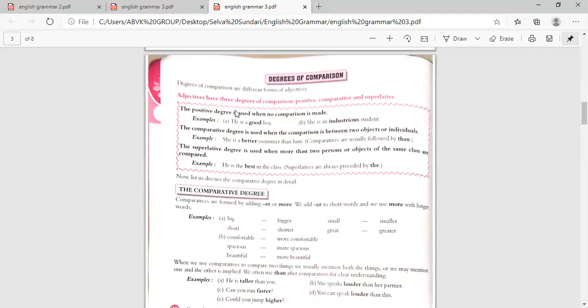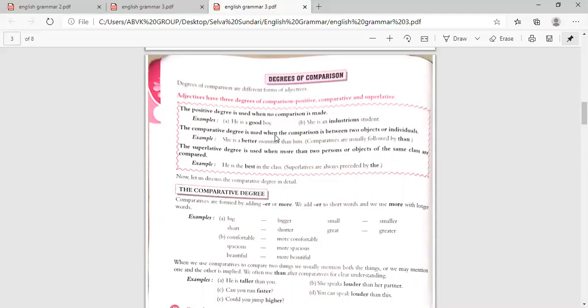Now, degrees of comparison. Degrees of comparison are different forms of adjectives. Adjectives have three degrees of comparison: positive, comparative, and superlative. The positive degree is used when no comparison is made. Examples: he is a good boy, she is an industrious student.